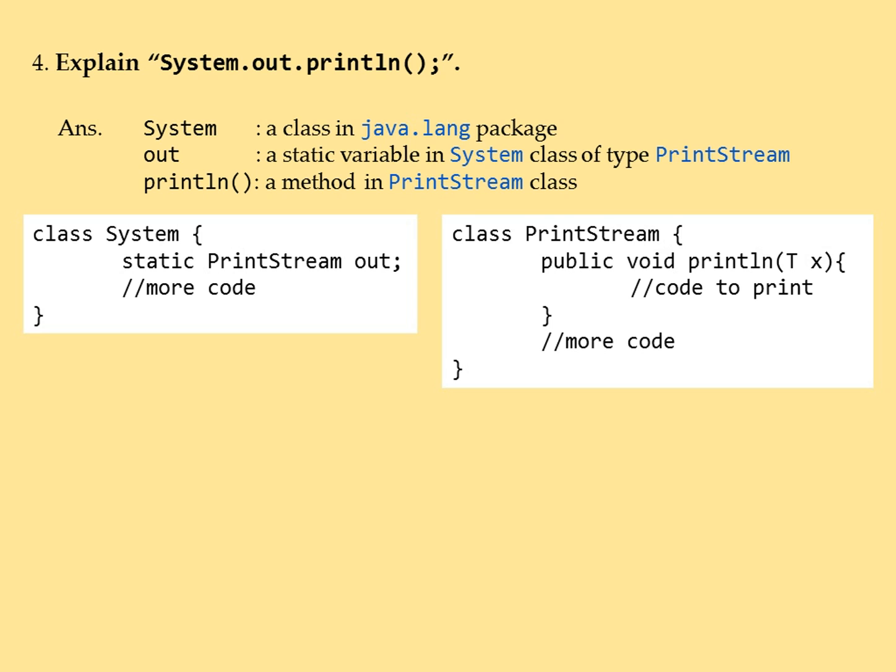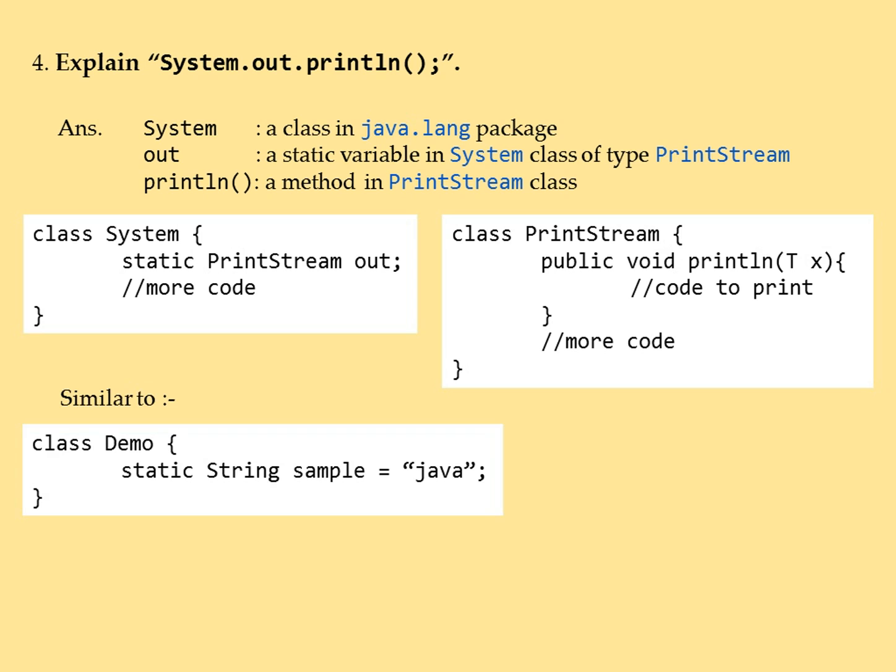Go through the code snippets. Now to understand this better, I have created a class named Demo, which is similar to System class. It contains a static variable named sample of type String. This is similar to variable out of type PrintStream in System class.